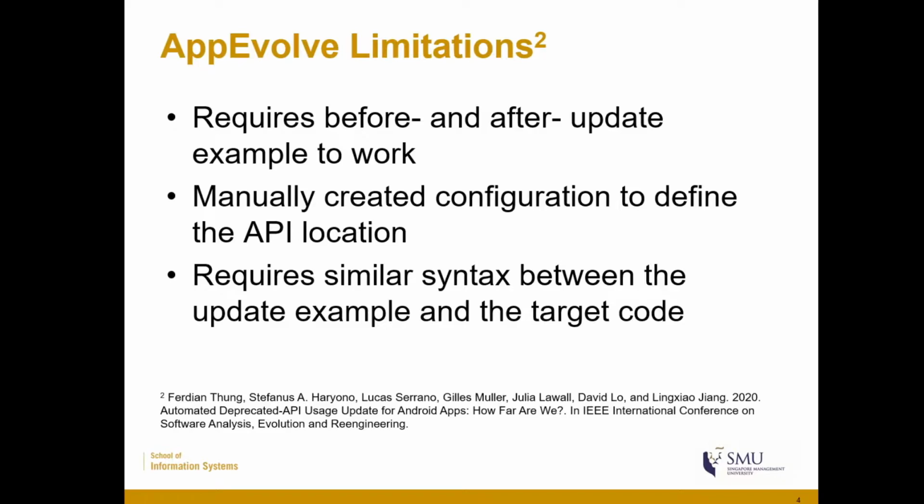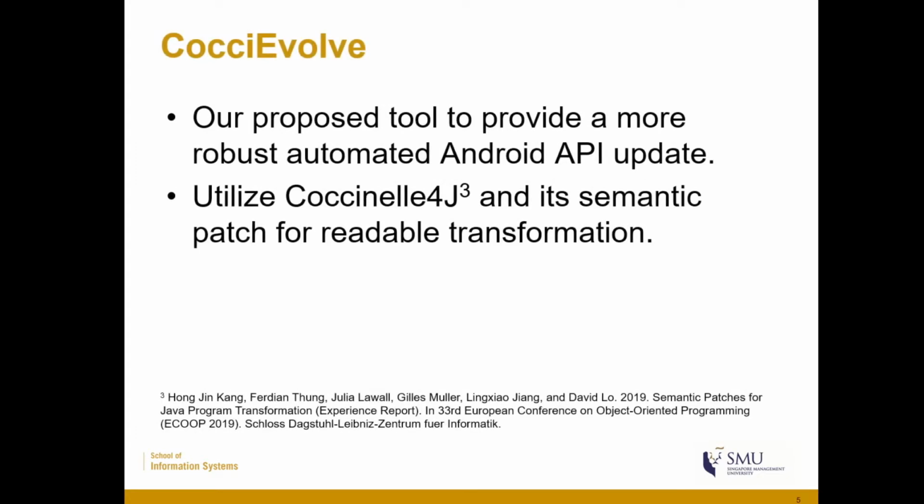First, AppEvolve requires both before and after update examples, which limits the number of examples usable for the tool. Secondly, AppEvolve requires manual configuration for its update, which is also time-consuming. Lastly, AppEvolve requires its example and its target file to be updated to have a similar syntax, or it will fail to produce any update. So, due to these reasons, we decided to create a more robust automated Android API update tool. So then we created CocciEvolve.